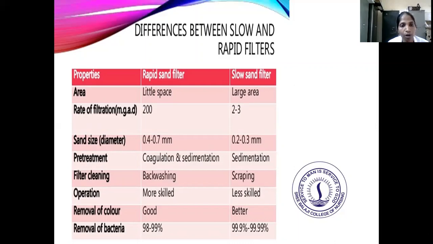The sand size is 0.4 to 0.7 millimeter for the rapid filter, and 0.2 to 0.3 millimeter for the slow sand filter. Pre-treatment is coagulation and sedimentation for the rapid filter, and sedimentation only for the slow filter. Filter cleaning is by backwashing for the rapid filter, and the scraping method for the slow filter. Operation is more skilled for rapid, less skilled for slow. Removal of color is better in the slow filter, and removal of bacteria is 98 to 99% versus 99.9 to 99.99%.